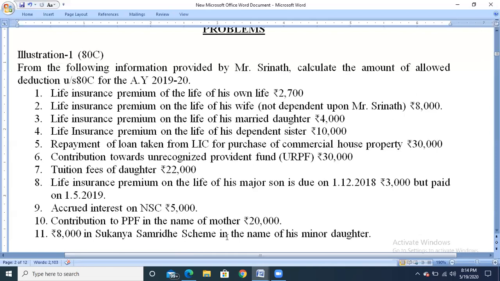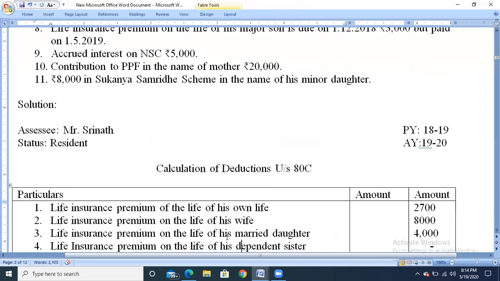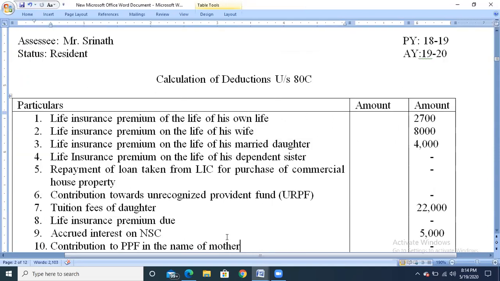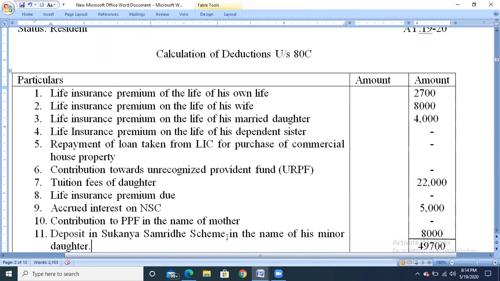So let us see the solution part. Assessee, Mr. Srinath, status resident, previous year 2018-19, assessment year 2019-20. Heading: calculation of deductions under section 80C. Any life insurance premium on own life is eligible; wife or spouse, again eligible; dependent or independent, married or unmarried, daughter or son, it is eligible for deduction. But dependent sister is not eligible because she is not included in the family member.